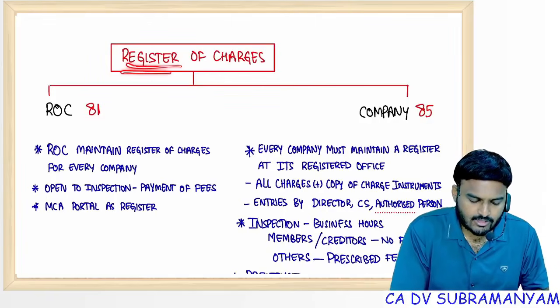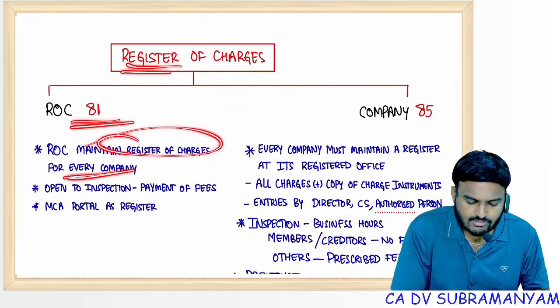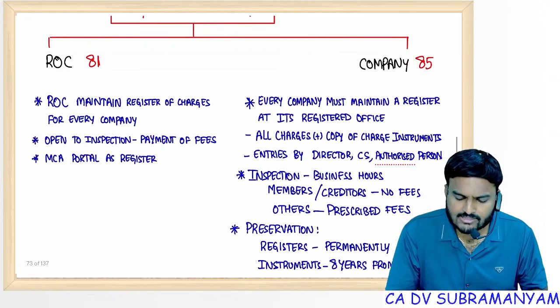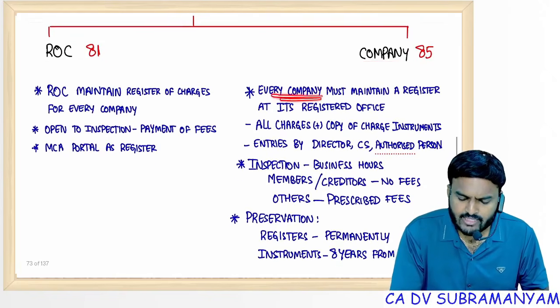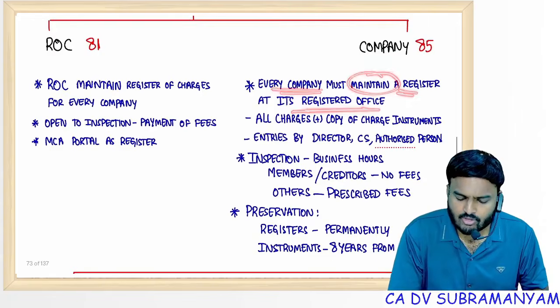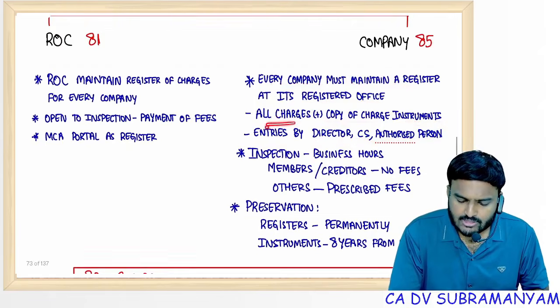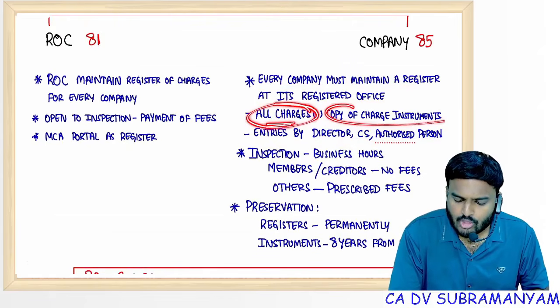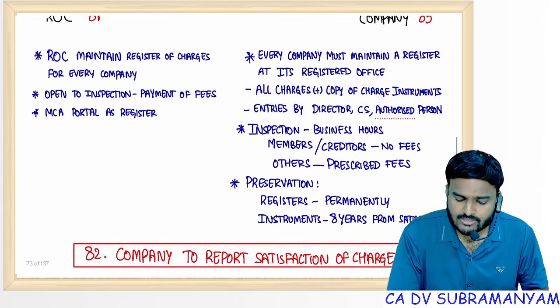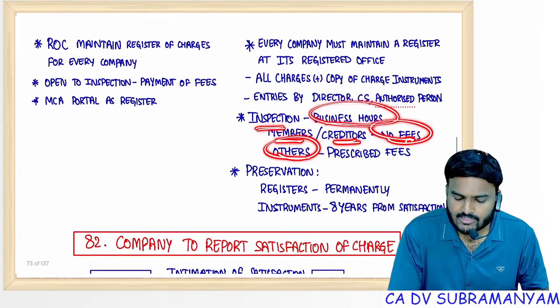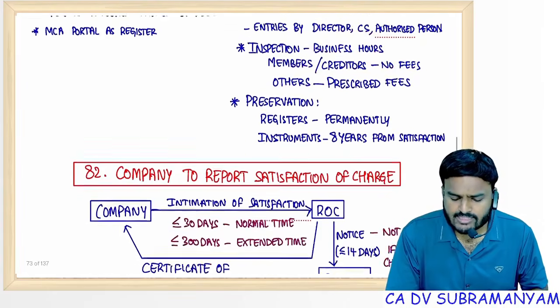Register of charges, section 81. ROC maintains a register of charges for every company. Open to inspection on payment of fees. The MCA portal will act as a register. With respect to the company, every company must maintain a register at its registered office: all charges, copies of charge instruments, entries by the director, CS, authorized person. So all charges relating to the company. Also, a copy of the charge instrument should be preserved at the registered office. Inspection during business hours by members and creditors, no fees chargeable. For others, prescribed fees is chargeable.